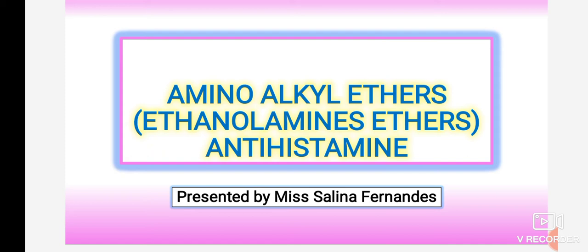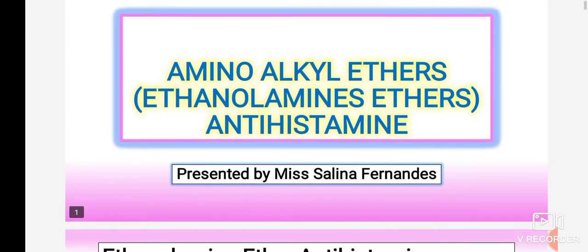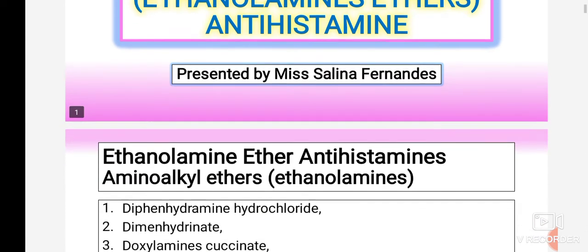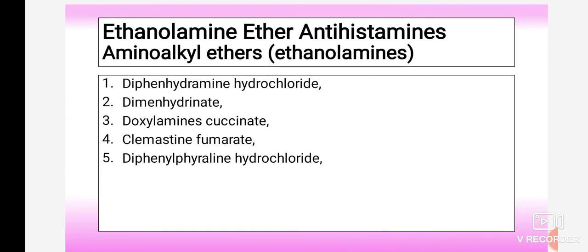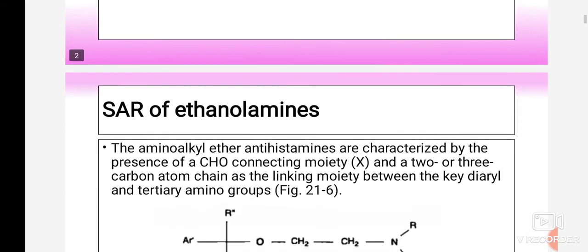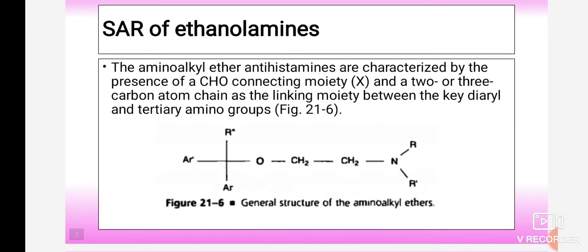In this lecture we'll focus more on amino alkyl ethers, which is one of the important chemical classes in the antihistaminic agent chapter. We'll discuss each and every drug under this class. As per your syllabus copy, they have mentioned 5 drugs: diphenhydramine hydrochloride, dimenhydrinate, doxylamine succinate, clemastine fumarate, and diphenylpyraline hydrochloride. These are the important drugs under the ethanolamine class.